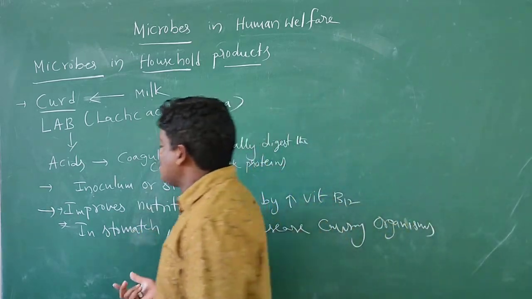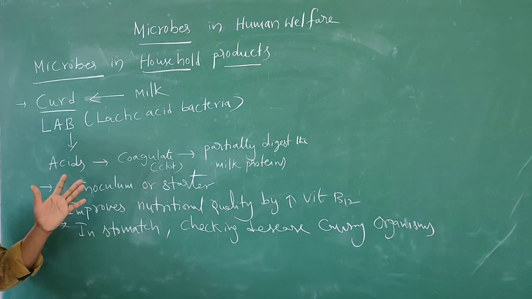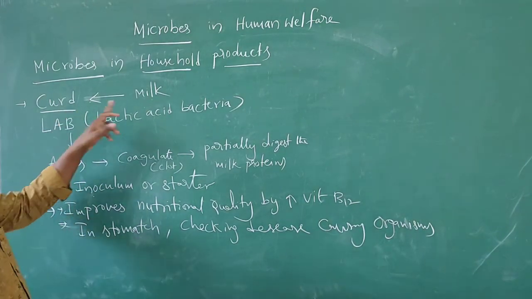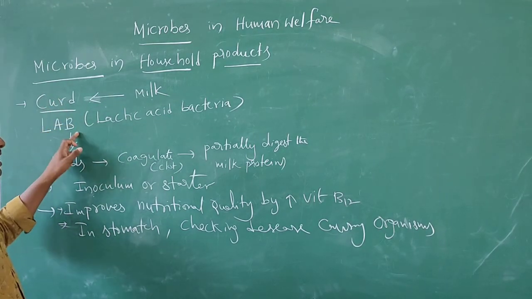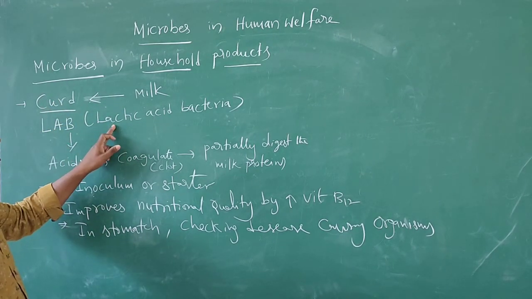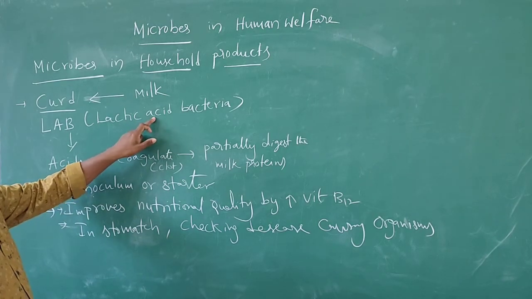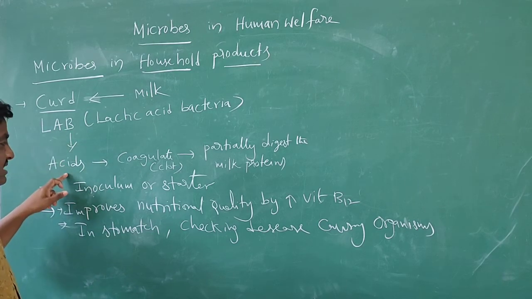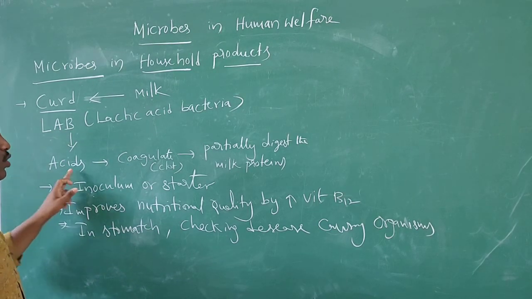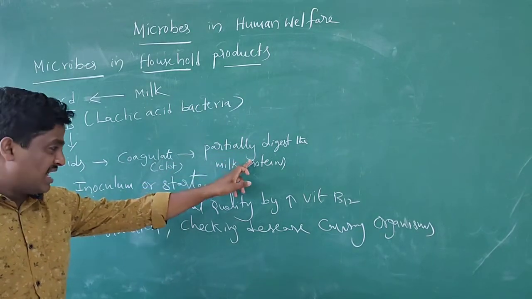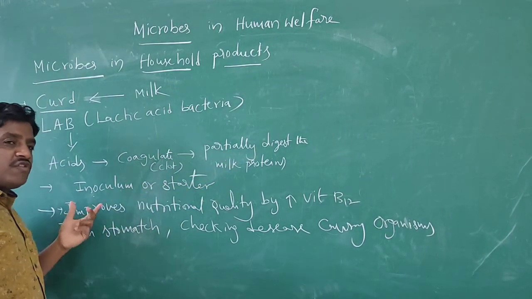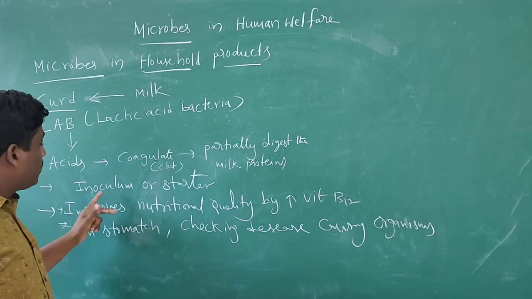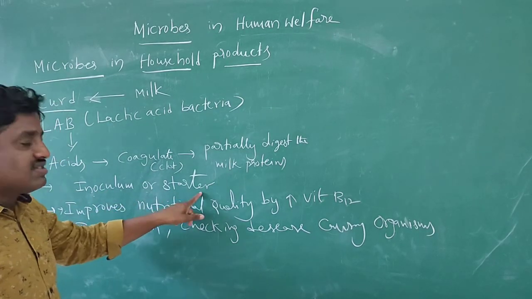So how are they utilized in human welfare? These are the different microbial organisms. Once again, say this, the curd. The curd comes from the milk. The LAB, that is lactic acid bacteria, grows in the milk and it is converted into curd. The LAB releases acids in the milk, coagulates, and partially digests the milk proteins. Then a small amount of curd is added to the milk. Such a small amount of curd we call inoculum or starter.